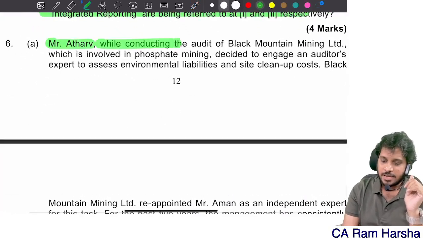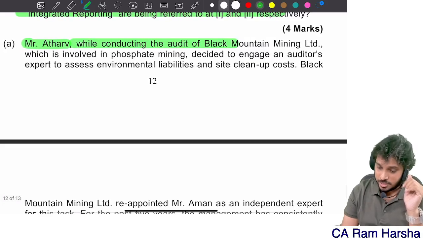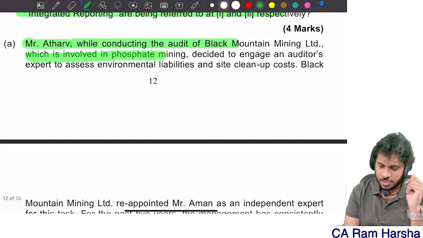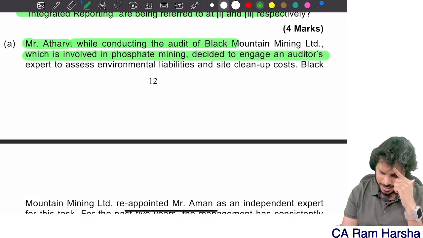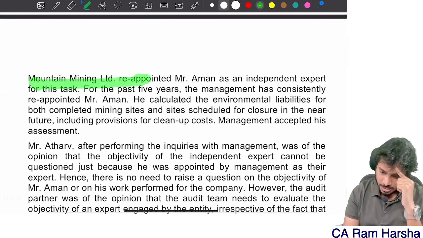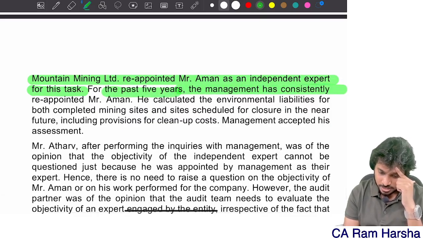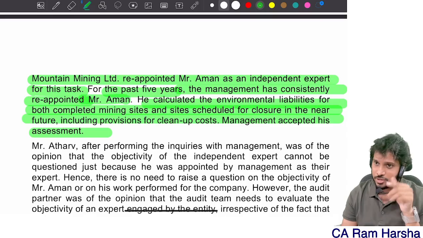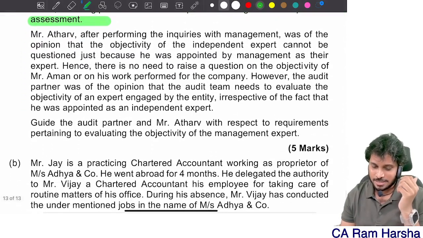While conducting audit of Black Mountain Mining Limited, which is involved in phosphate mining, decided to engage an auditor expert to environmental liabilities and site cleanup. Okay. Black Mountain is reappointed Mr. Aman as independent expert for this task. For the past 5 years, the management has consistently reappointed Aman. Okay. He calculated the environmental liabilities, all that. I think SA 540 question.